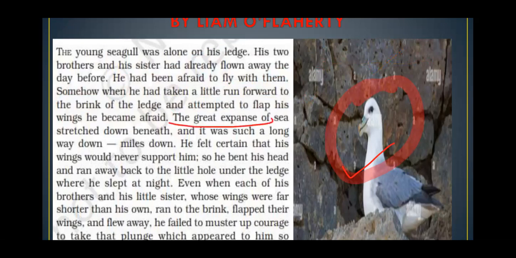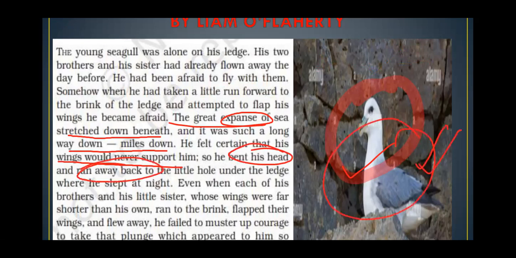Fine. The great expanse. Expanse means the large area, open area of the sea. The bird is afraid to see the large area of the sea which is stretched in front of him. It is miles down and the height of the ledge is high. So the sea is miles down and the sea is a very big area too. He felt certain that his wings are not going to support him, as I have already told you. He bent his head, ran away back to the little hole under the ledge. Under the ledge, there is a hole where it ran away.